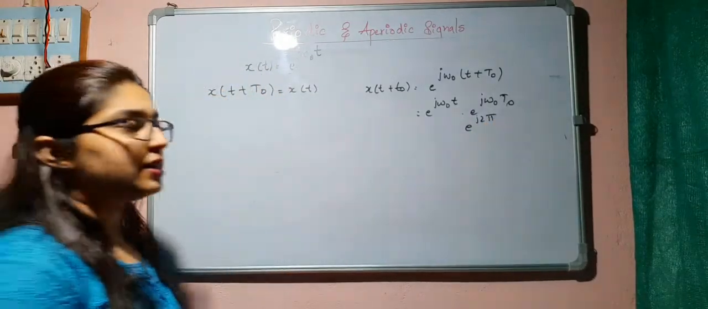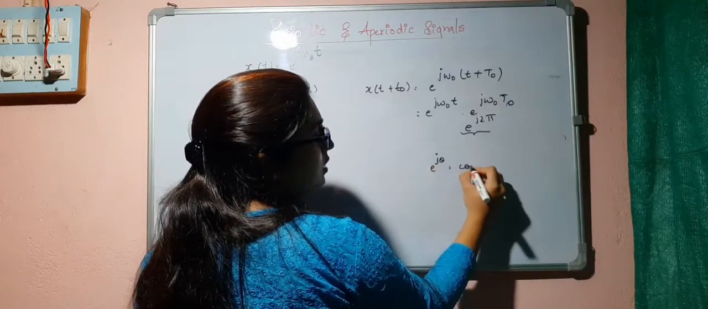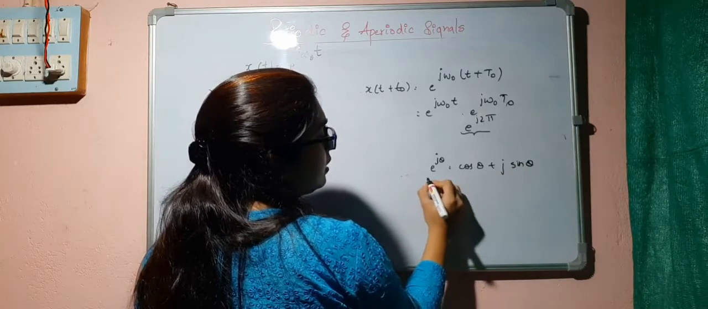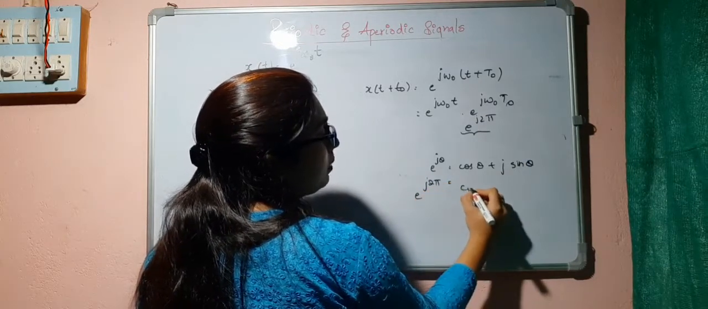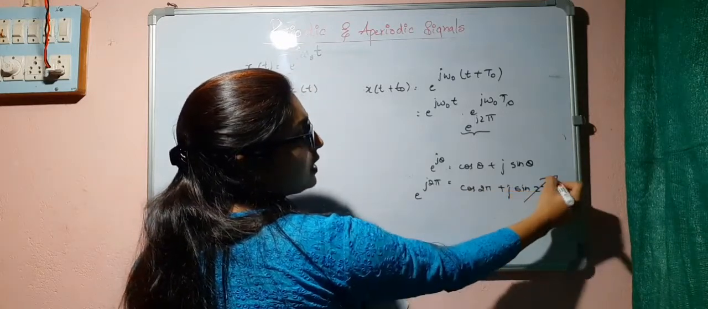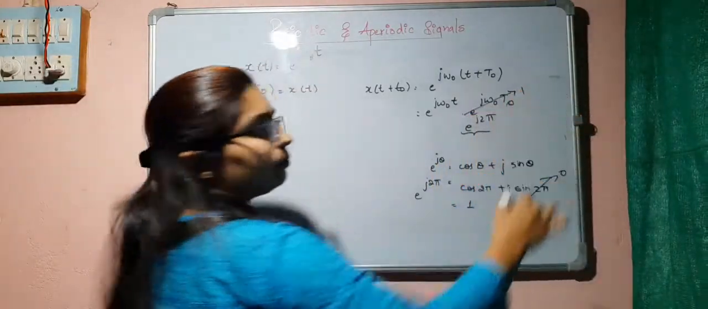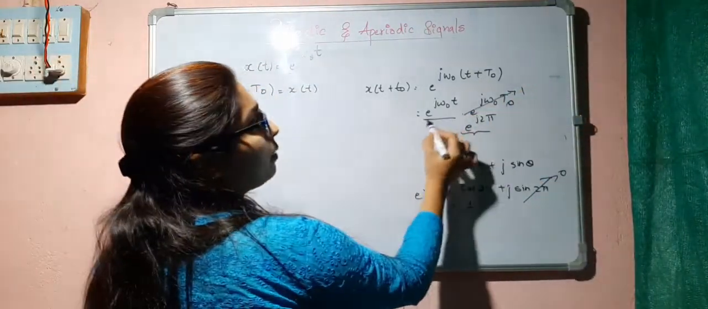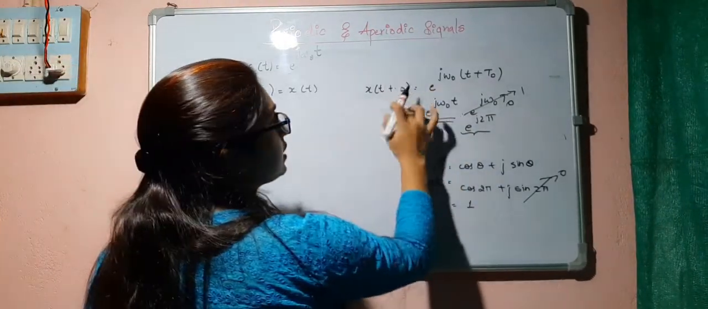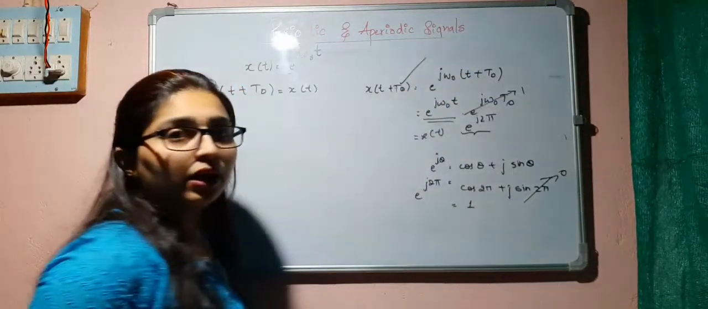You know from Euler's formula, e to the power of j theta is equal to cos theta plus j sin theta. So here e to the power of j 2 pi will be cos 2 pi plus j sin 2 pi, and sin 2 pi is obviously 0. So you will be getting 1. Right? So this will be 1 now, and that will be equal to x of t. So we can say this is periodic with the fundamental period capital T naught.